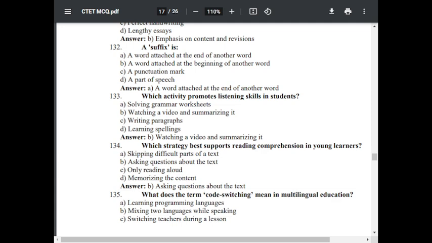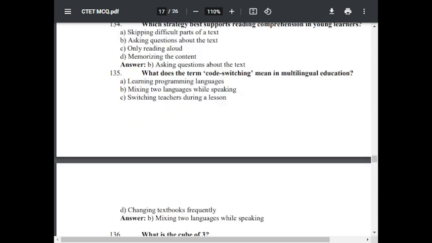Question number 135. What does the term code switching mean in multilingual education? Option A, learning programming language. Option B, mixing two languages while speaking. Option C, switching teachers during lesson. Option D, changing textbook frequently. The correct answer is mixing two languages while speaking.